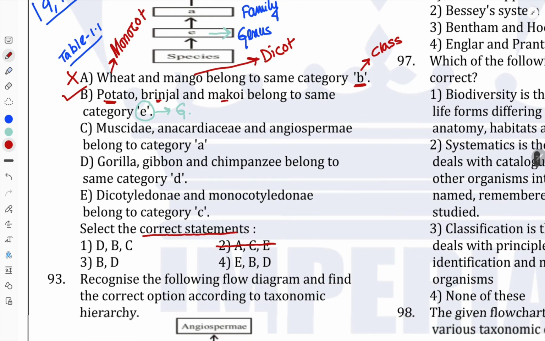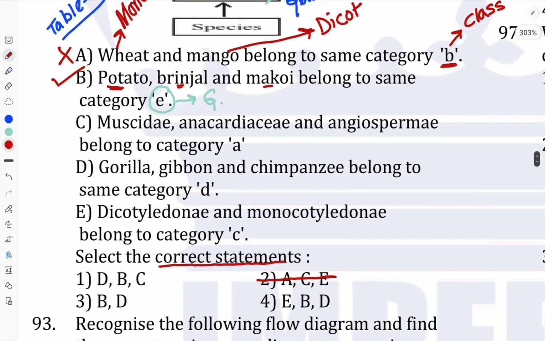Now we have to cross check with our options. Statement B is given as correct in all three of these options, so we have to study more statements. Second, in the third statement, they are talking about Muscidae, Anacardiaceae and Angiospermae belonging to the same category A.